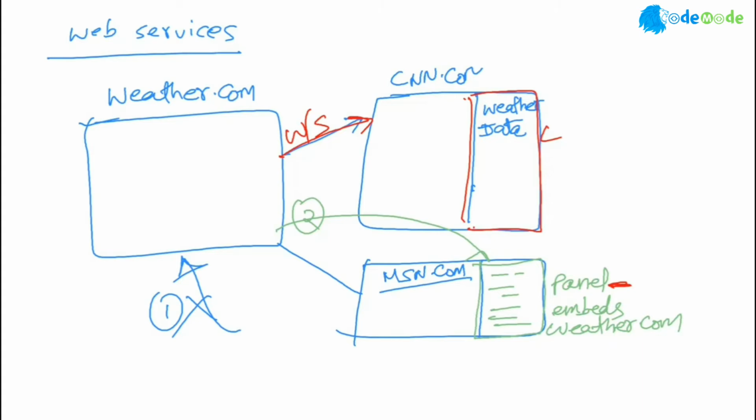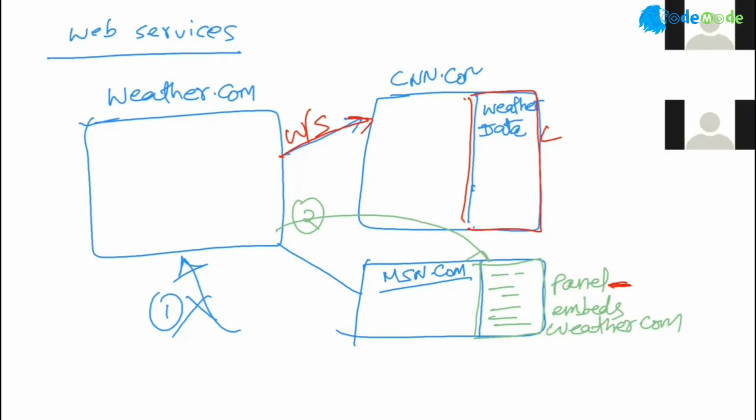This is called web service. A web service is like a web application. It is running on the server. It is running on some server like google.com or weather.com and all. You don't consume the UI of that application. You are consuming only the data of it.